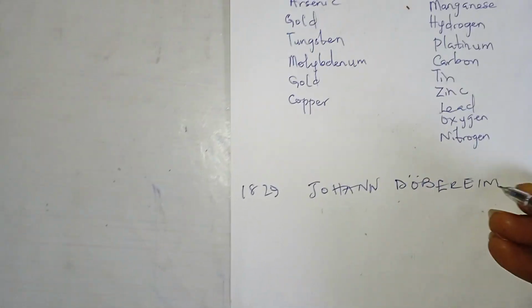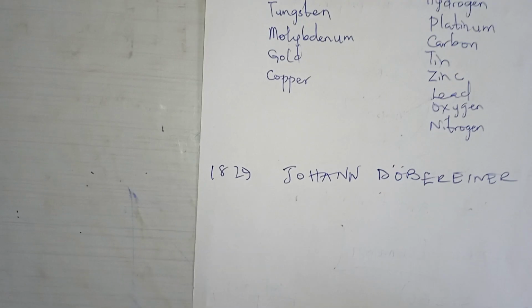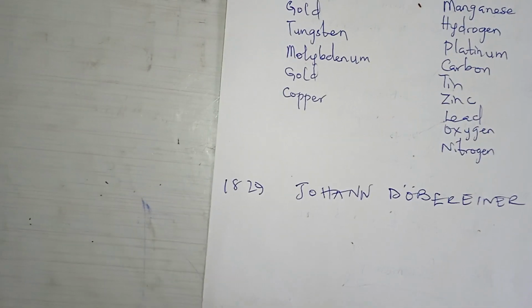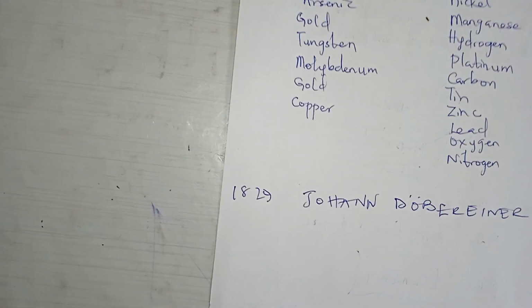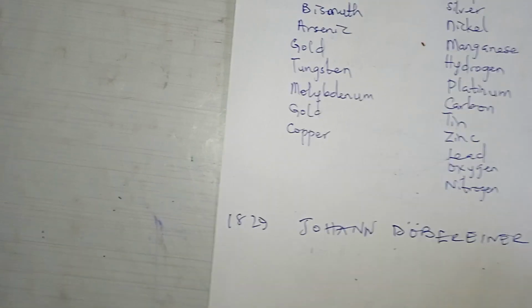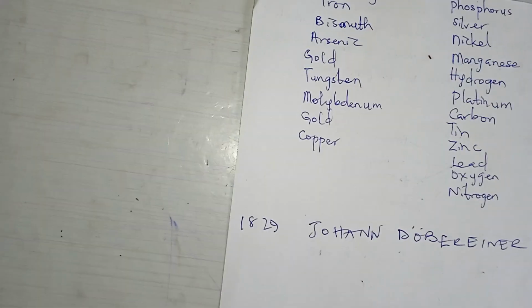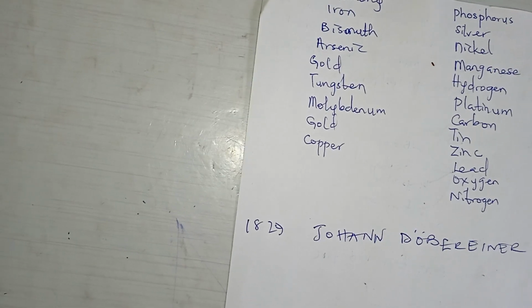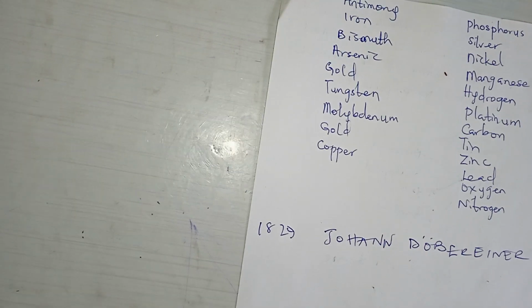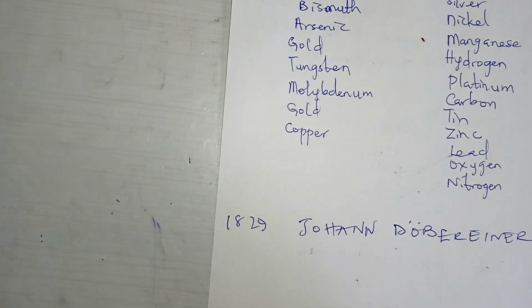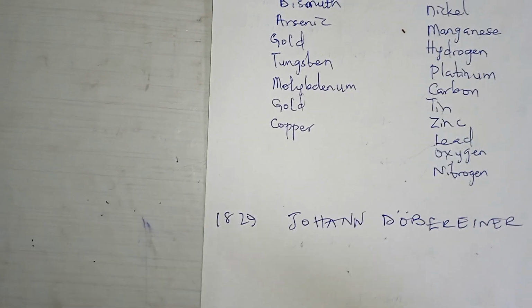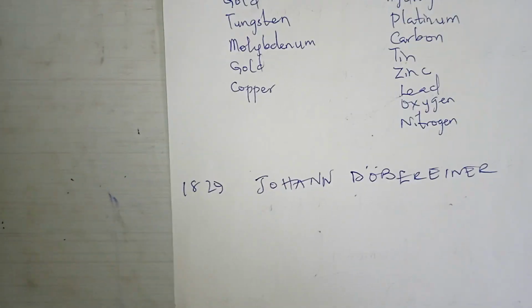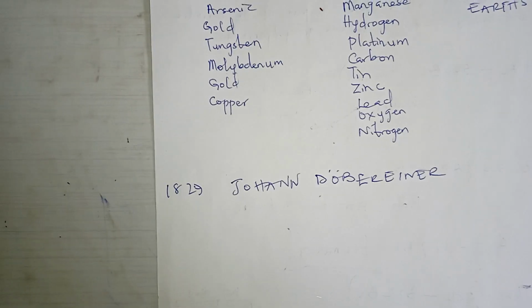I find it hard to pronounce his name, but it's Johann Döbereiner. In 1829, he recognized that elements have triads with chemically similar properties, such as lithium, sodium, and potassium. So it was his discovery, but they were not sure. Now, the development of a periodic table came to life.